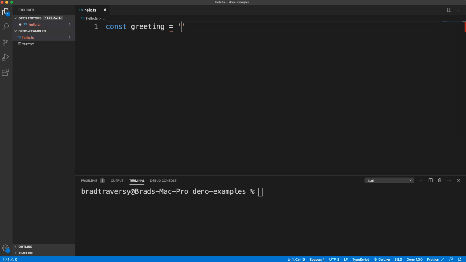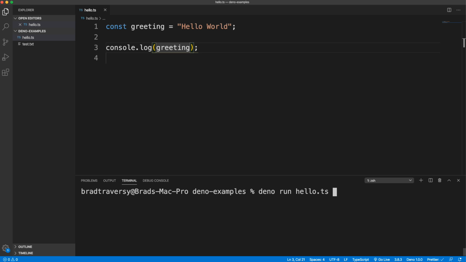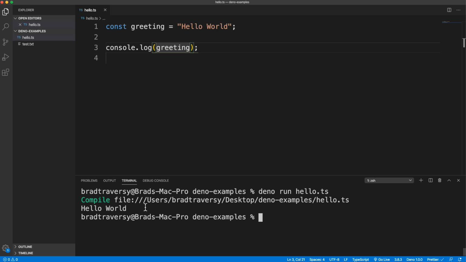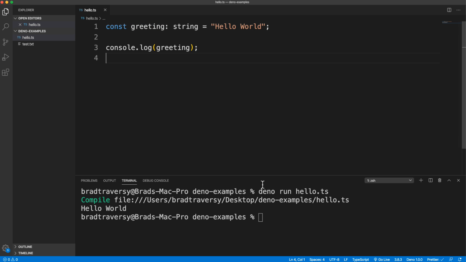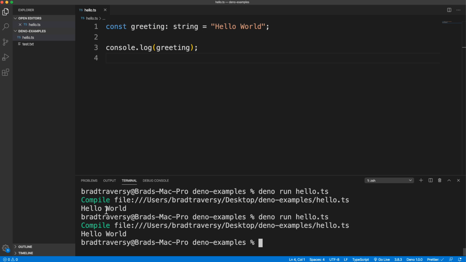And we'll set that to hello world, and then we'll do a console log of greeting, and then I can run this down here with deno run and then hello ts, and we're going to see this compile, because if there's any TypeScript, it's going to compile it and then spit out hello world. Now if I want to add TypeScript, I can do that. It's a string, I can run that, same thing.